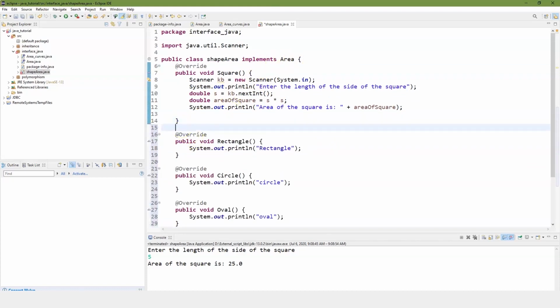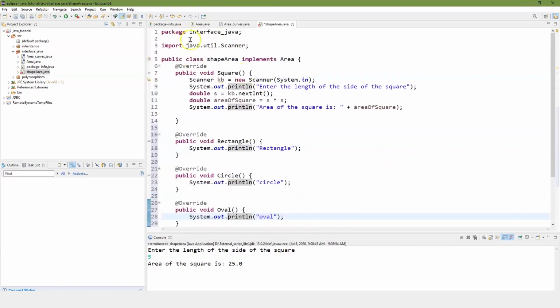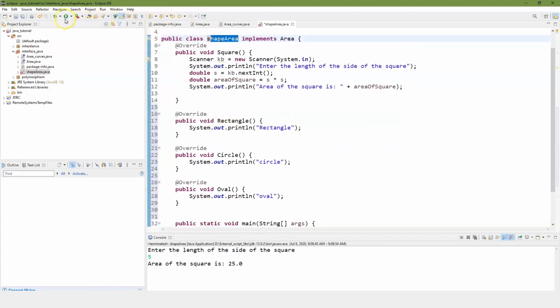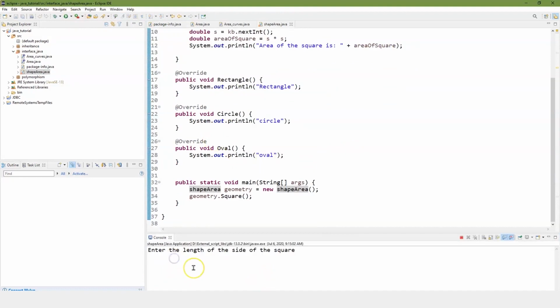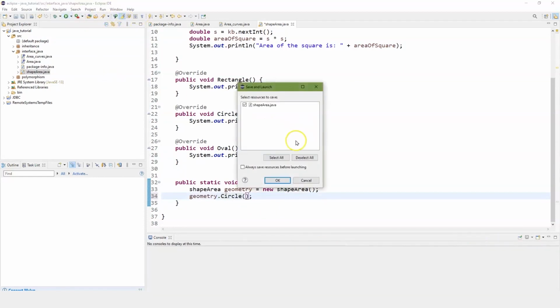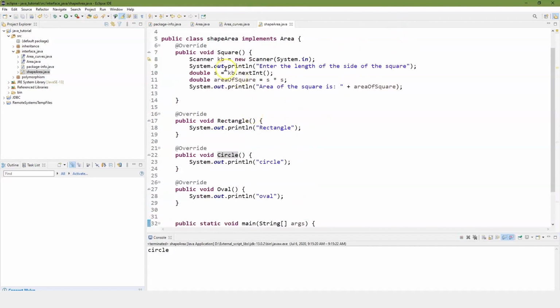Now, we're not going to go through and do all the different areas and walk through each piece. But we're going to look at this. When I put in our rectangle, we have the square and the rectangle, and then we had the circle and the oval, you can see that the error goes away. So I no longer have a shape area with an error on it. And if I run it, it of course will still compile. There we go. And if I come down here, I forgot I got to put in something for the square. We could also, instead of square, just do whatever it is. You'll see that circle still functions, although it's just going to do a printout as opposed to what we had before, where it takes in all the information and computes the area.